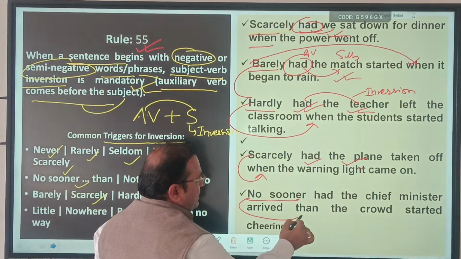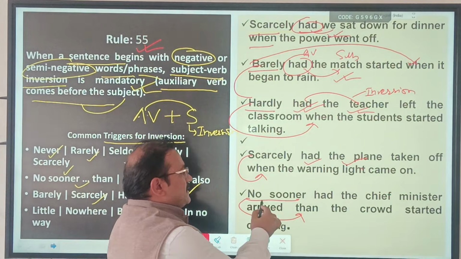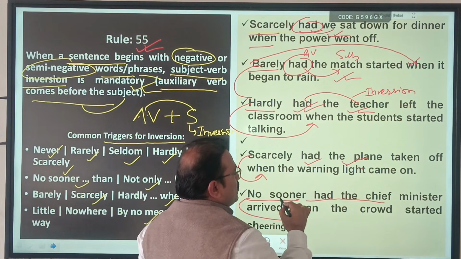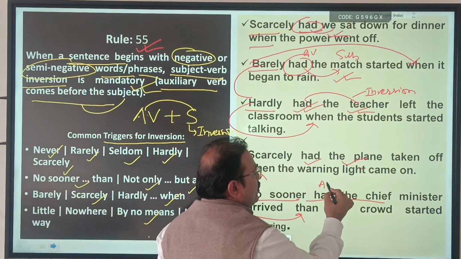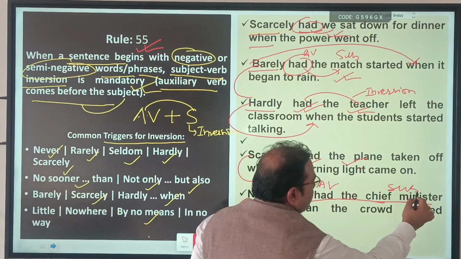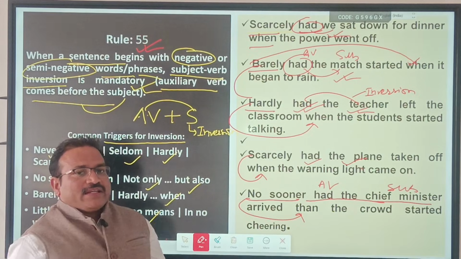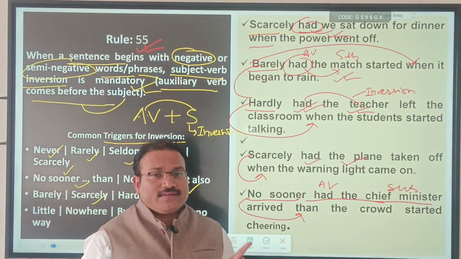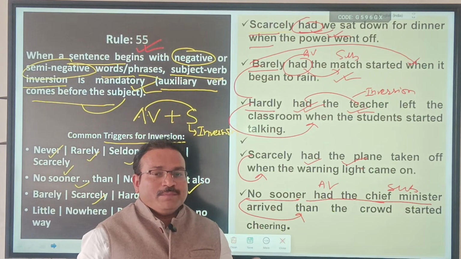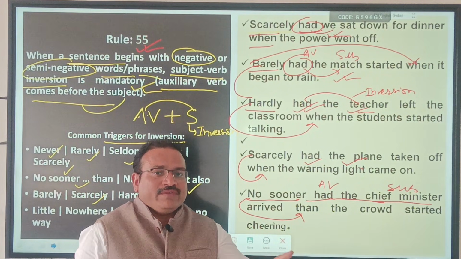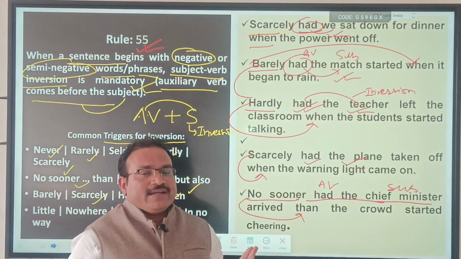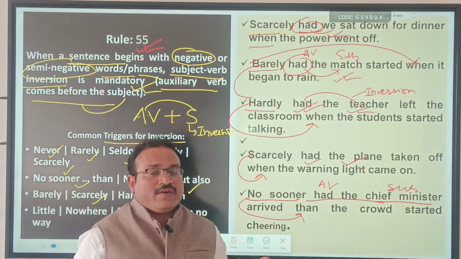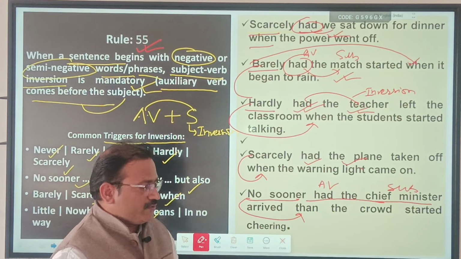No sooner is followed by than, first checkpoint. And since it is a negative word, then what? Inversion will be applied here. So: no sooner had, auxiliary verb, than the chief minister's subject. So in a nutshell, we can say that any sentence beginning with negative words or phrases, in such case inversion will be applied. Means the helping verb will come first, then the subject. And second, we also have to see the correct pairing of the conjunction, whether the correct pair of conjunction has been used or not.